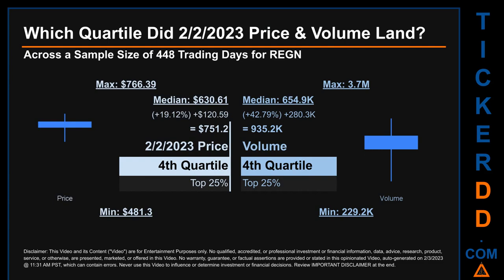Quartiles tell us about the spread of a data set by breaking that data set into quarters, just like how the median breaks the set into half. Descriptively, REGN has a median price of $630.61. Therefore, the 2nd of February 2023 price was higher from that middle marker by 19.12%. The day's volume of 935.2 thousand was more than the median by 42.79%.